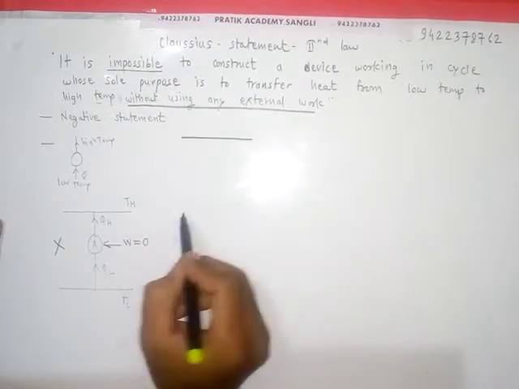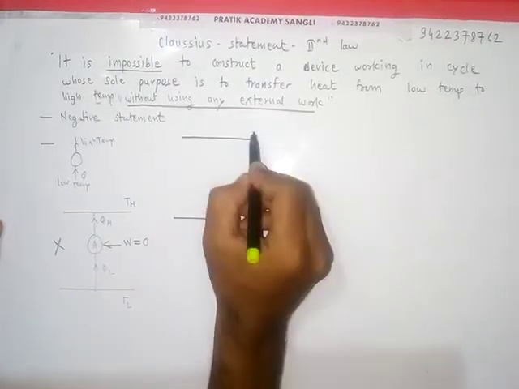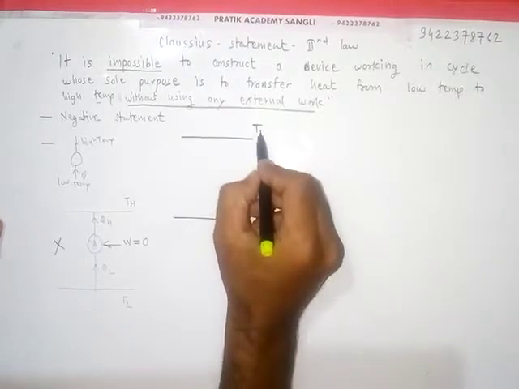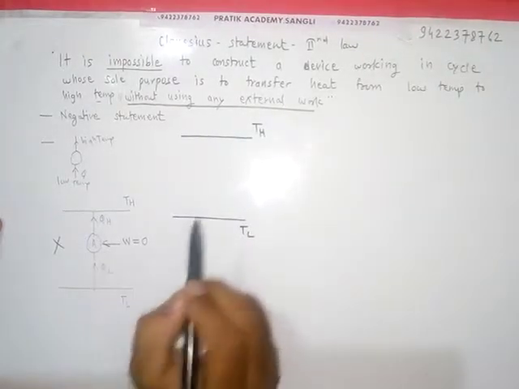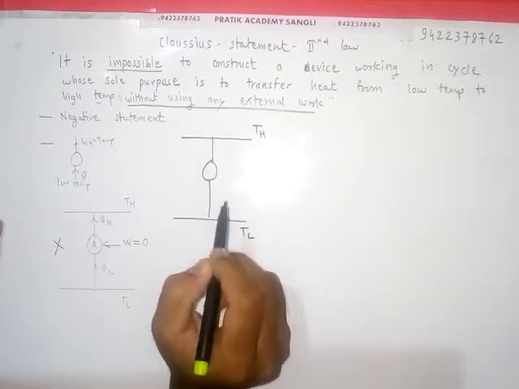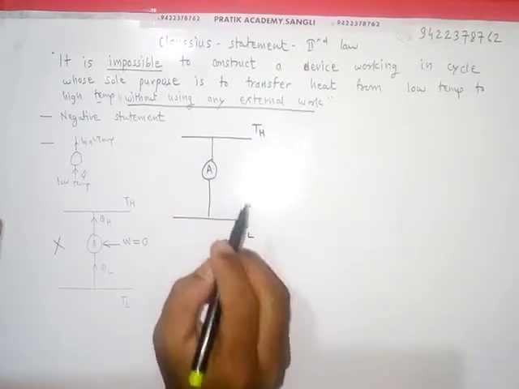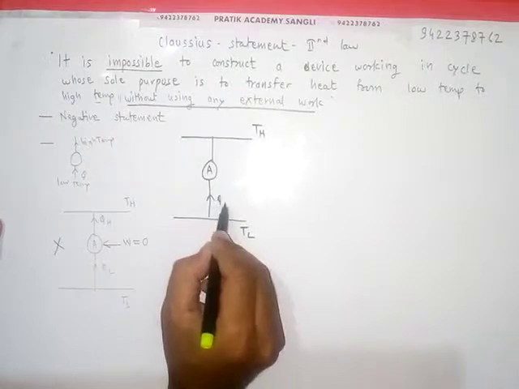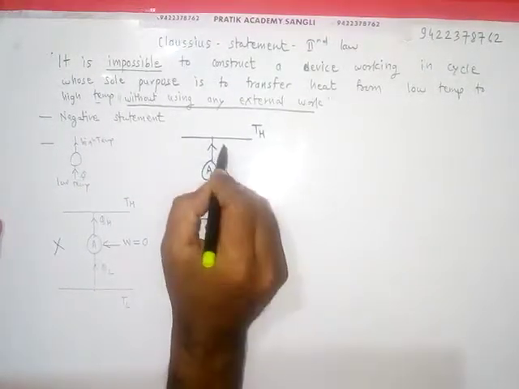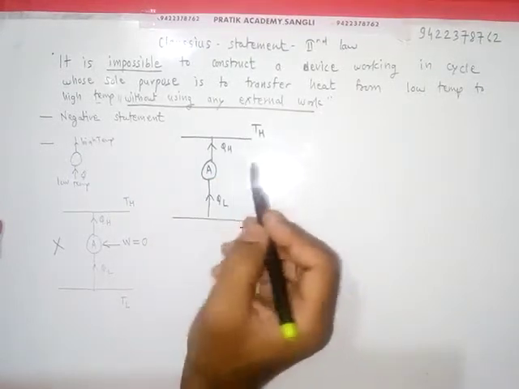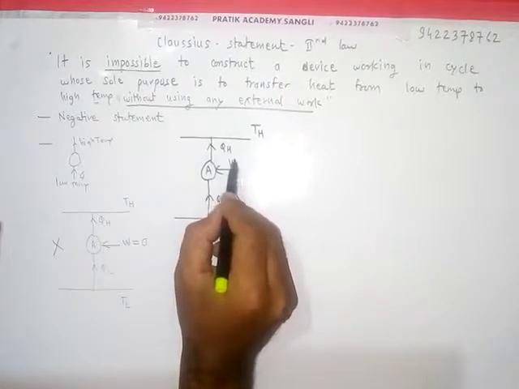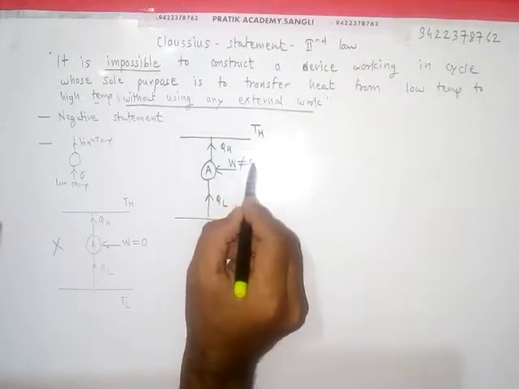Okay, then what is the possible device? We can transfer heat from low temperature reservoir to high temperature reservoir using a device, say A. Suppose QL is the heat transferred from the low side, and QH is the heat transferred to the high side, using some non-zero external work.